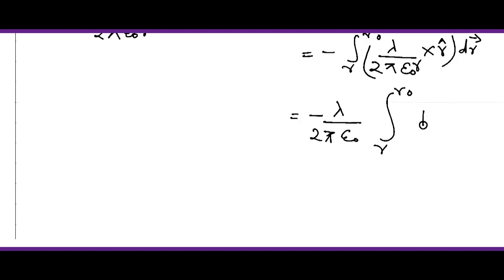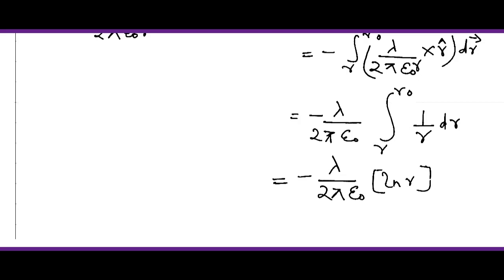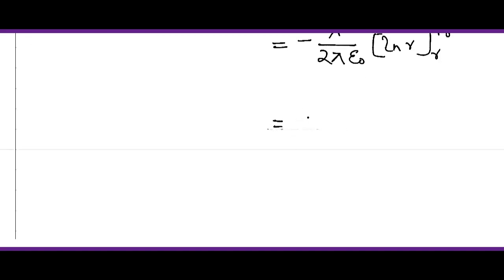Now we can write 1 by r into dr. If we integrate 1 by r, it will be ln r, and the integration from r to r naught gives us minus lambda by 2 pi epsilon naught ln r naught by r.